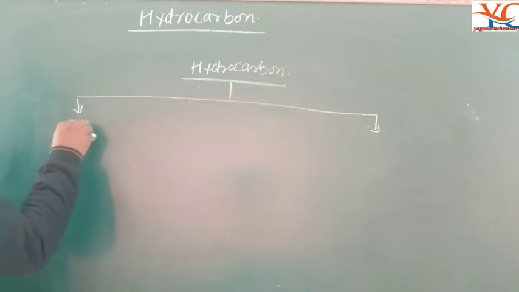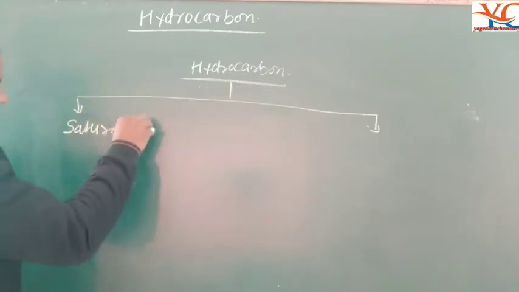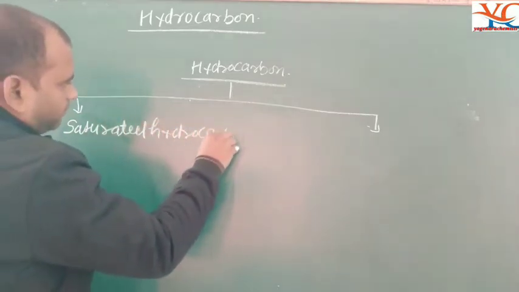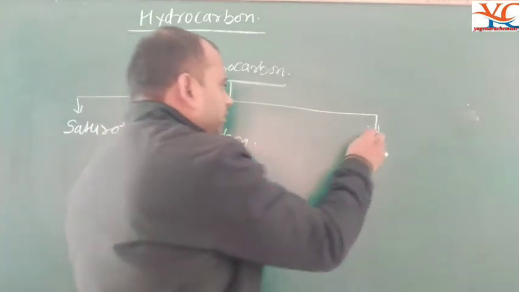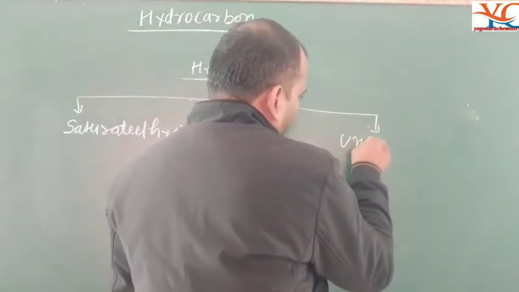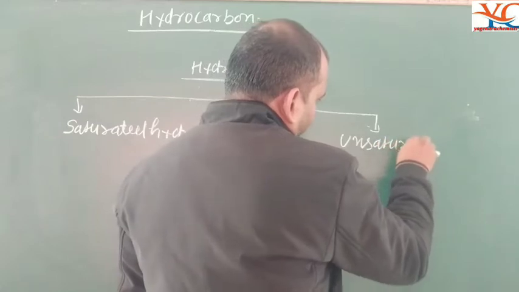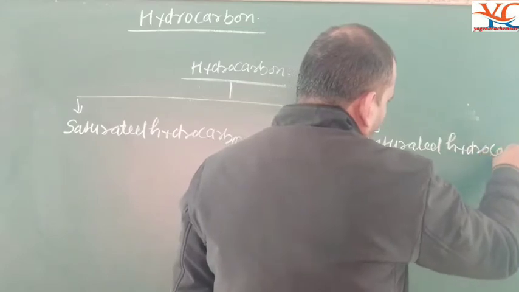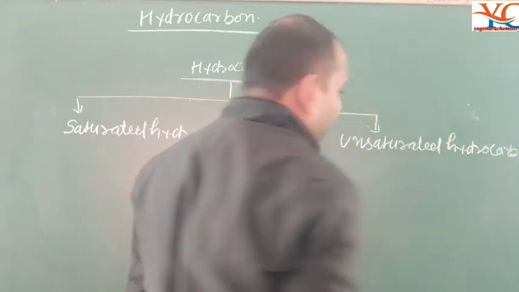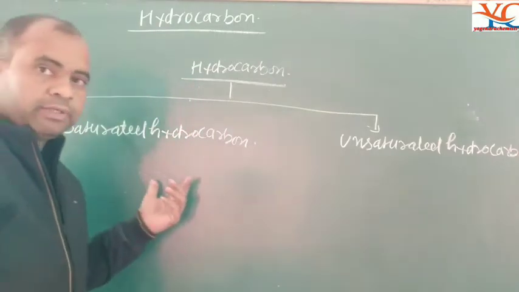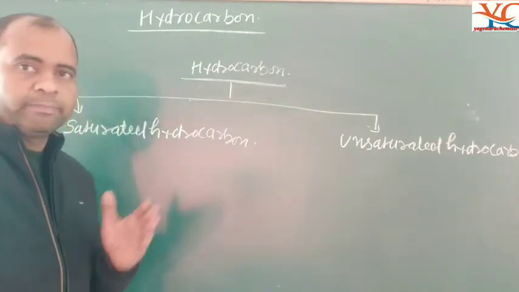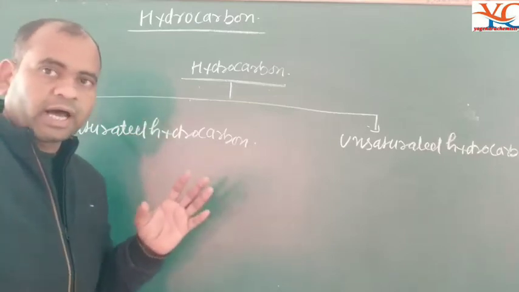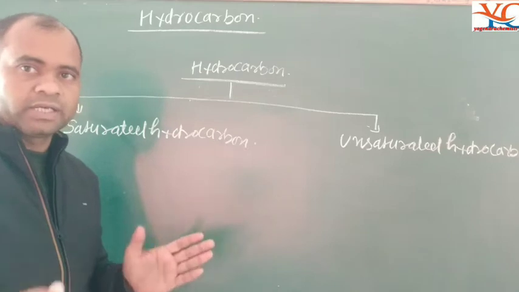A saturated hydrocarbon is one in which hydrogen is bonded with single bonds, and carbon is bonded with single bonds.